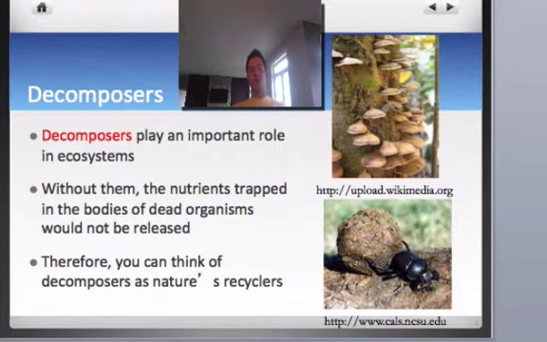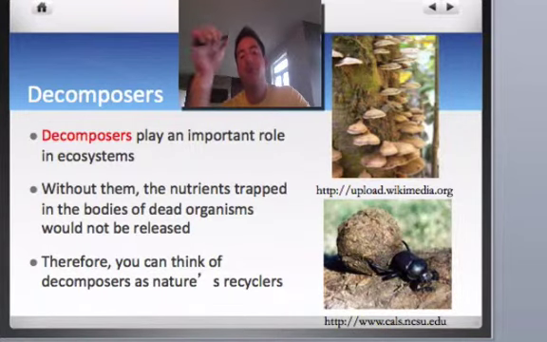Because what they do is they take the nutrients that are maybe trapped in dead organisms or bodies of dead organisms, and they release them. So these nutrients can be used for other processes. Really what you want to think of them as is recyclers. They recycle these nutrients. And without decomposers, a lot of these nutrients would be trapped forever. So they're extremely important.